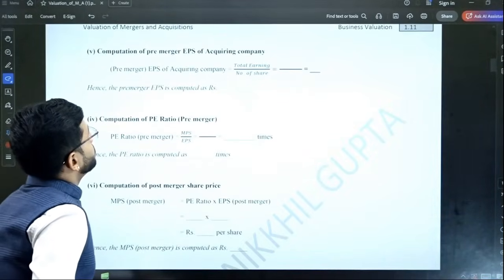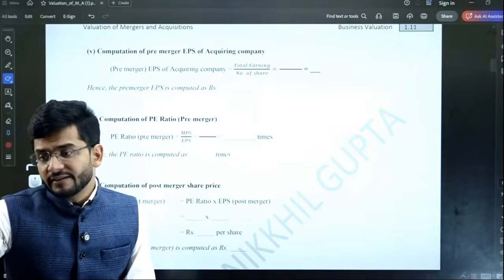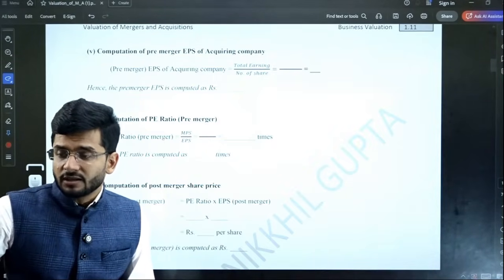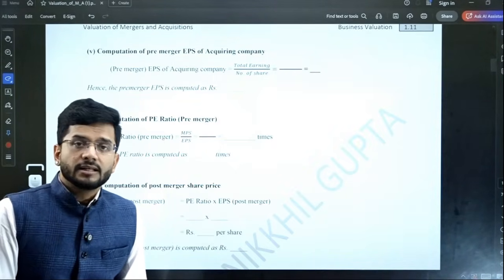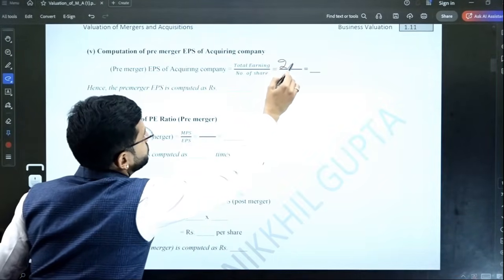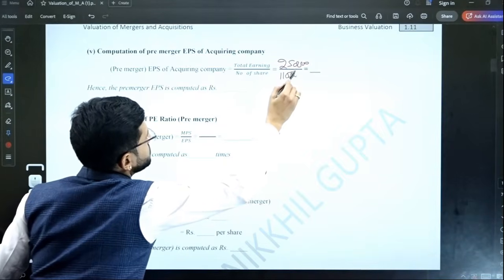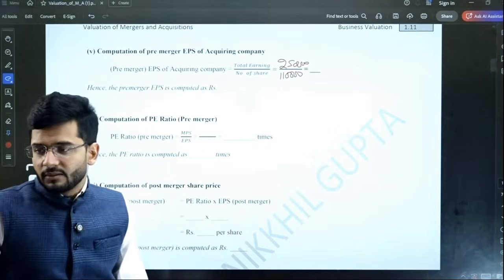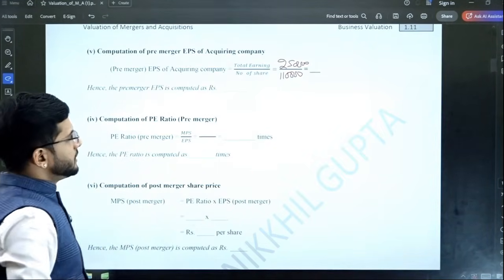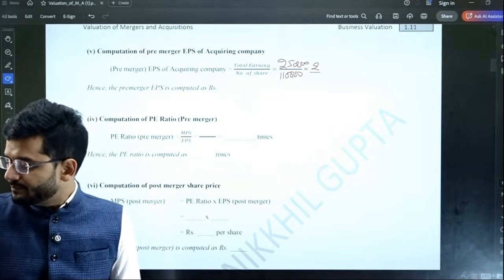Now we have to compute the pre-merger earning per share of the acquiring company. That is very simple, guys. Pre-merger earnings is 2,50,000 divided by 1,10,000, the number of shares. So 2,50,000 divided by 1,10,000. What is the pre-merger earnings per share? It is 2.27.